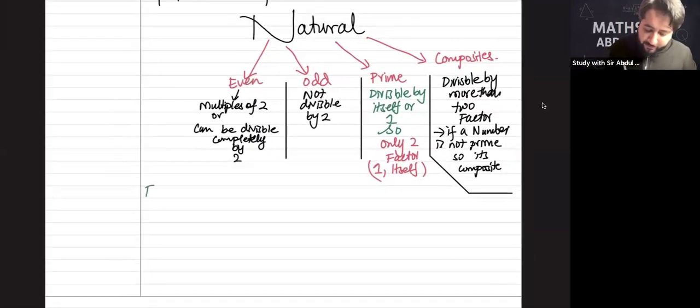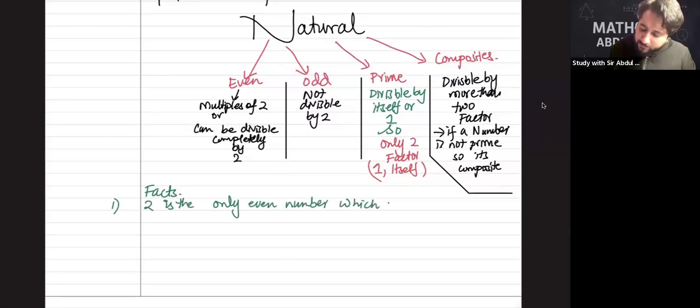So let me write the facts here. Guys, fact number one is that 2 is the only even number which is a prime number. Do you agree?